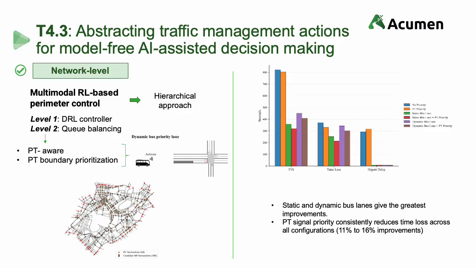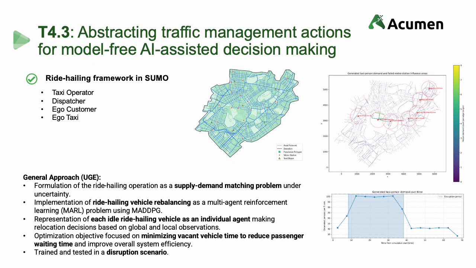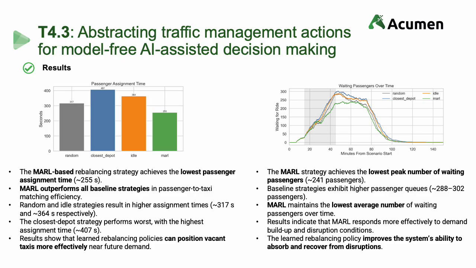At the network level, a deep reinforcement learning-based abstraction of perimeter control was developed, featuring a multi-level hierarchical approach. We found that balancing queues outside of the protected area with explicit awareness and prioritization of public transport led to consistent reduction of time loss across all scenarios. Finally, the ride-hailing results of task 4.2 were further enhanced through AI-based abstraction, leading to substantial improvements in seamlessness for passengers at network scale.